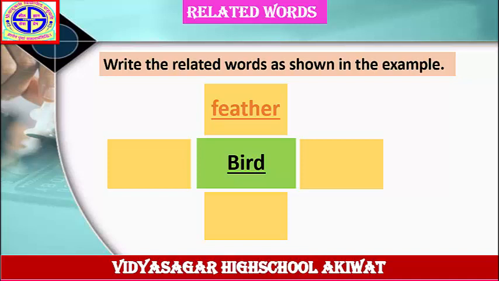What is the answer? Bird, feather; bird, wings; bird, beak. And solve the last examples of your own.